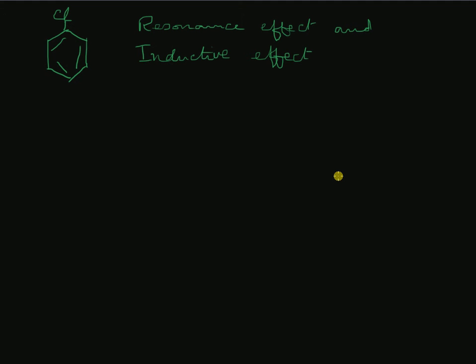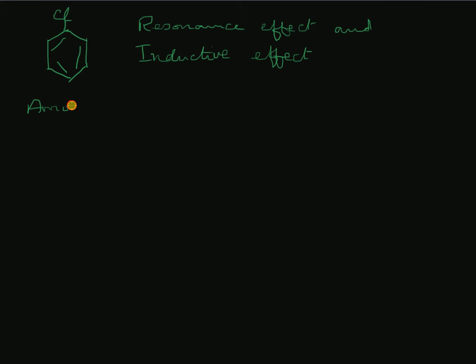Keep in mind that halogen is definitely OP directing, giving you the ortho substituted or para substituted product only, but there is some amount of deactivation of the benzene ring due to the inductive effect. This concept will be helpful to you in answering a question like this.